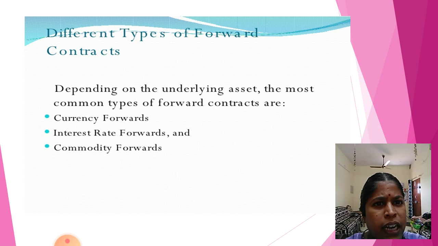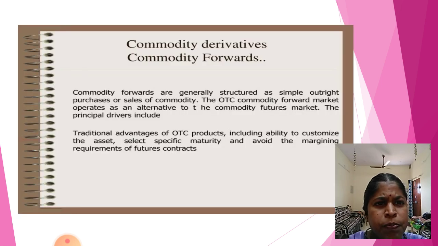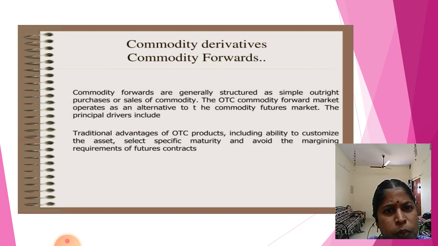Then what are the different types of forward contract? There are three types: currency forward, interest rate forward, and commodity forward. First is the commodity forward. Commodity forwards are generally structured as a simple outright purchase or sale of the commodity. The OTC commodity forward market operates as an alternative to the commodity futures market.